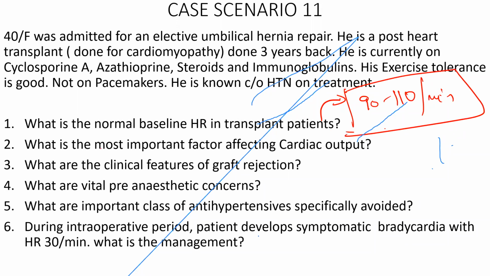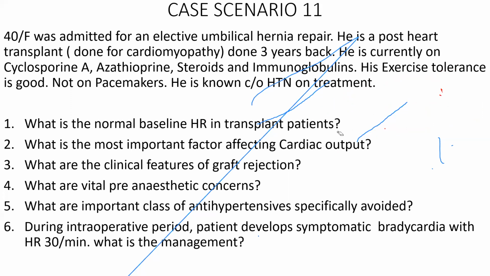Why is it on the higher range? Because it is a denervated heart, so there is no vagal stimuli. Okay, but the sympathetic nervous system is also lost, right? But why is the heart rate still on the higher side? Of course vagal is not there, but the sympathetic system is also not there. It has adrenoreceptors. But yes, good. It has the sympathetic receptors, which will respond to the circulating catecholamines in the body, right? Very good. So that's why you get a higher baseline heart rate. Their normal heart rate is going to be 90 to 110 beats per minute.